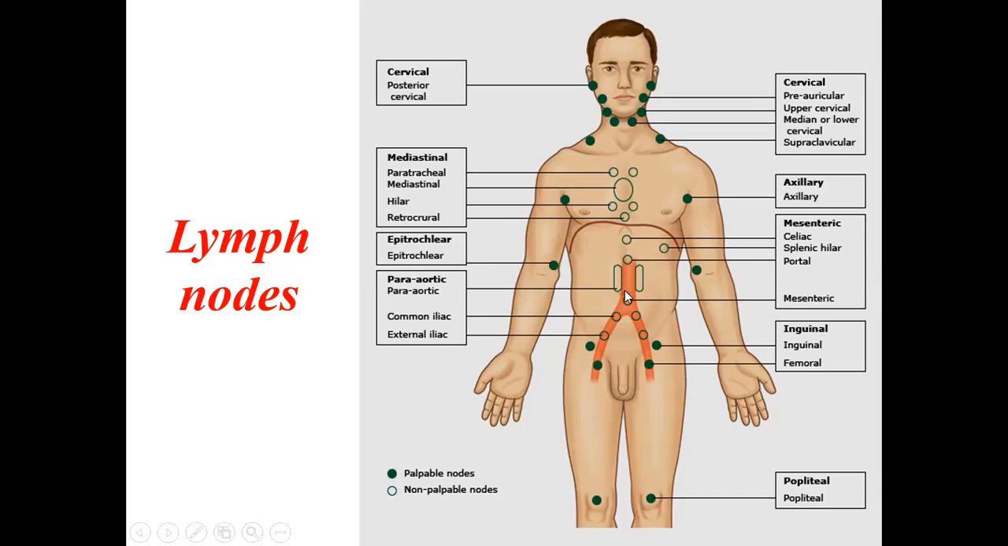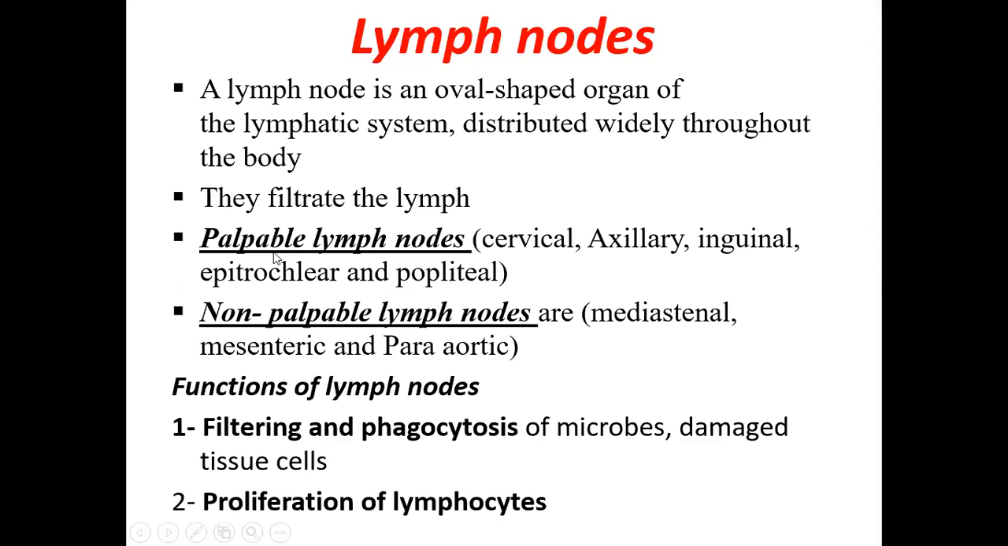Then they are around the abdomen, especially around the aorta, so they are called the pre-aortic and para-aortic group of lymph nodes. Common iliac, external iliac, internal iliac, all these are groups of lymph nodes present in the thorax and abdomen, which cannot be felt. So these are called non-palpable lymph nodes. So there are two types of lymph nodes, palpable and non-palpable.